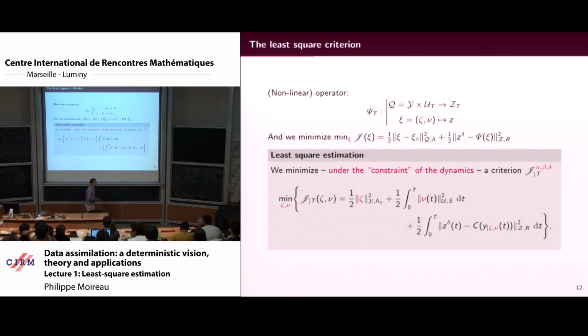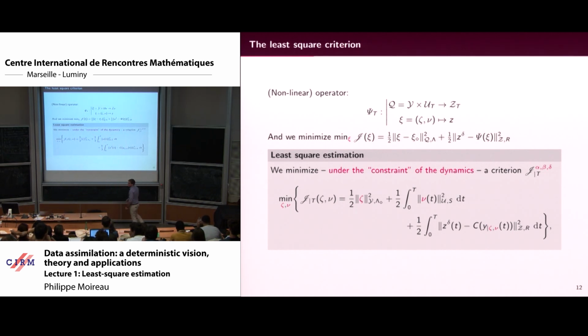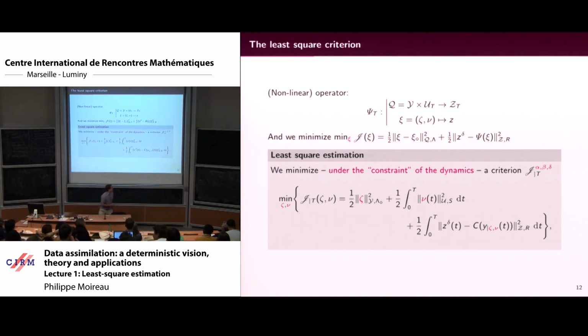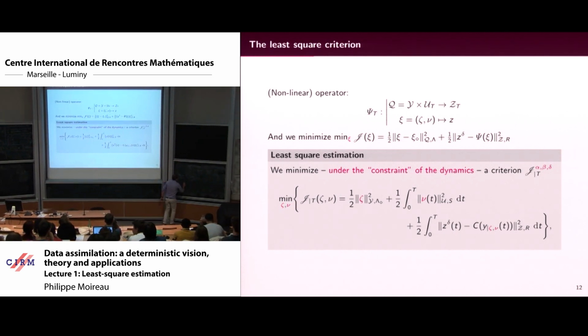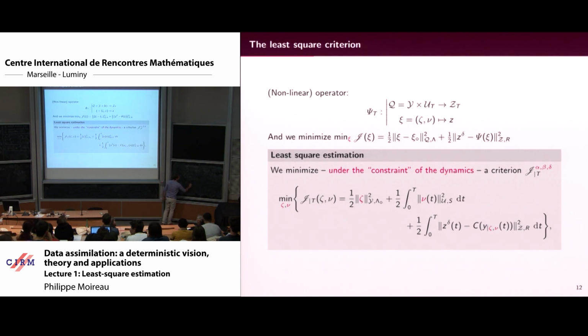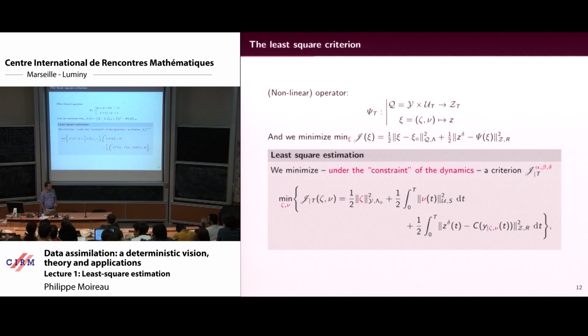So y is solution of y dot equals some function of y plus the model error, so it appears there, somehow, but indirectly. Okay? You will see it in the minimization, you will see it reappear.